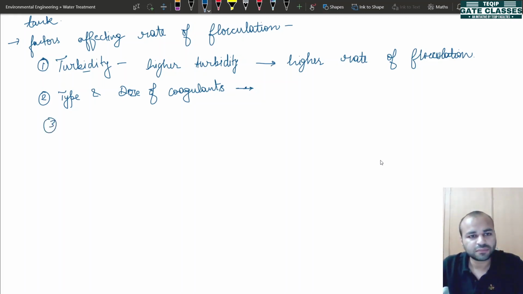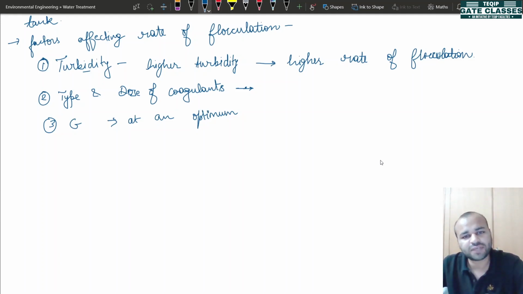Next is the value of G. For an optimum value of G, we observe a high rate of flocculation. So write down that at an optimum. See, if we increase the value of G to a very high extent, then again the process becomes inefficient.